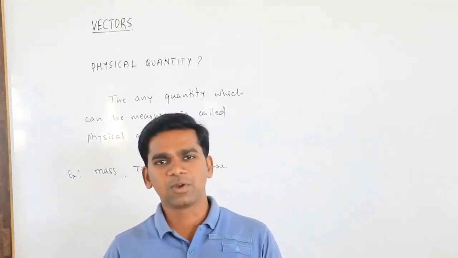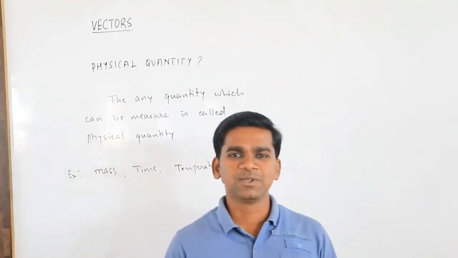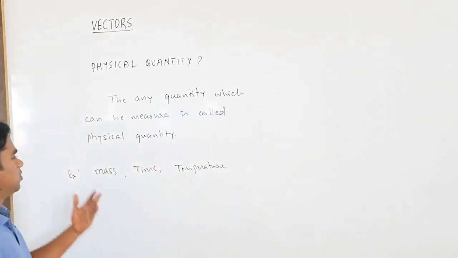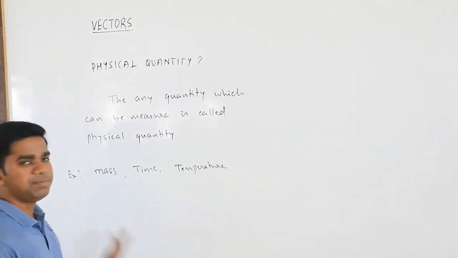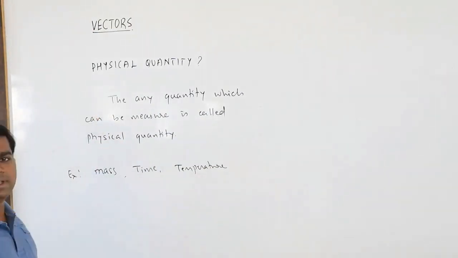If it is crossing 39 or 40, you have to go for what? You have to go for a COVID test. Okay. So that is what the temperature is measured on. So we have to measure the temperature. Okay. So these kinds of things which can be measured are called what? They are called the physical quantities.